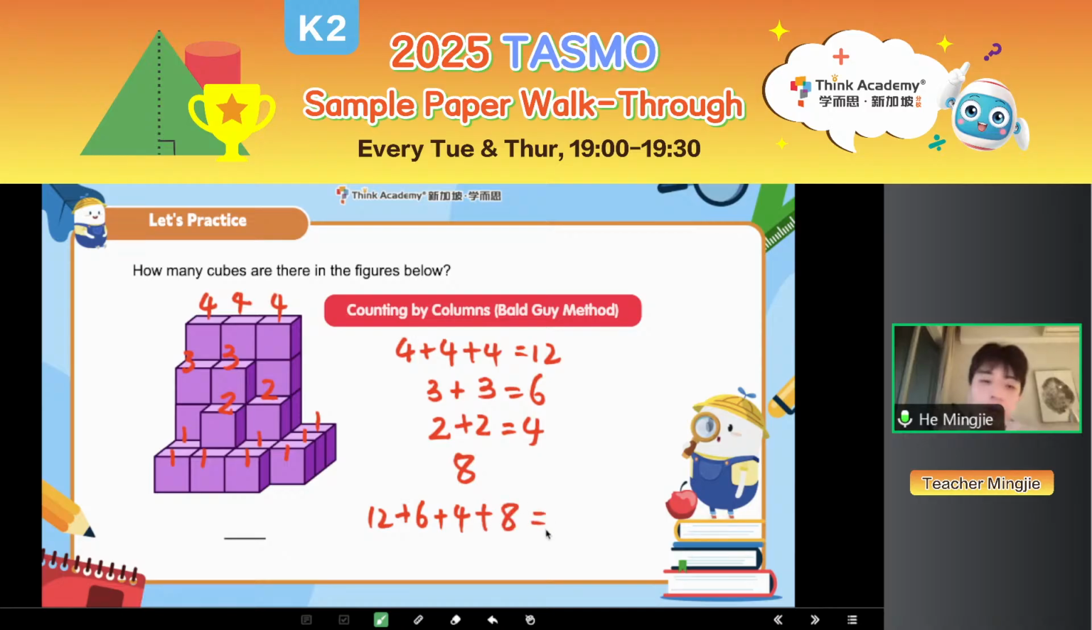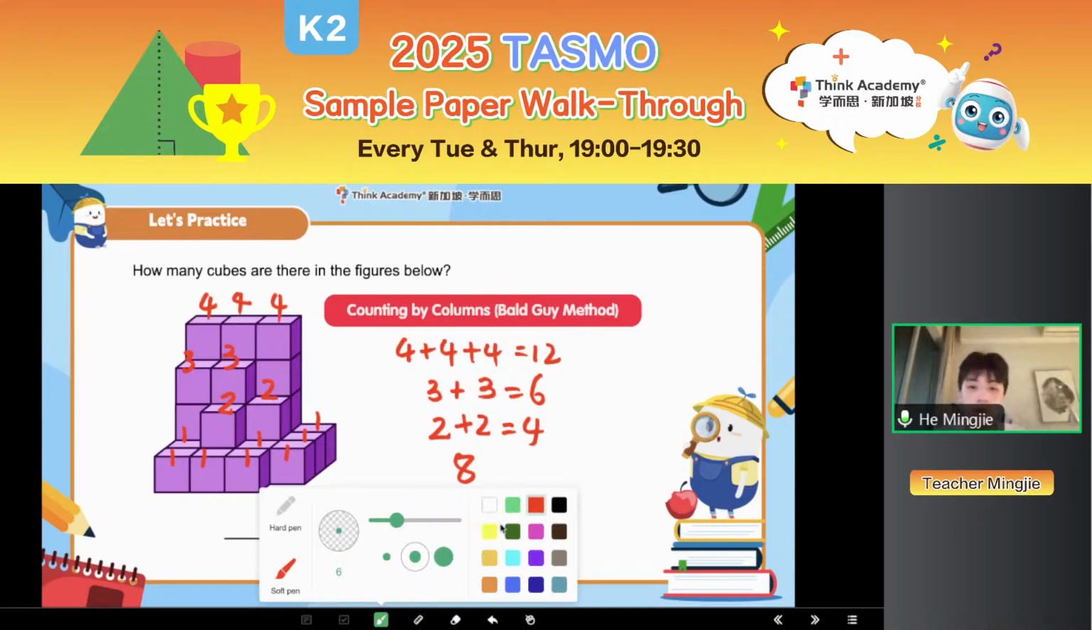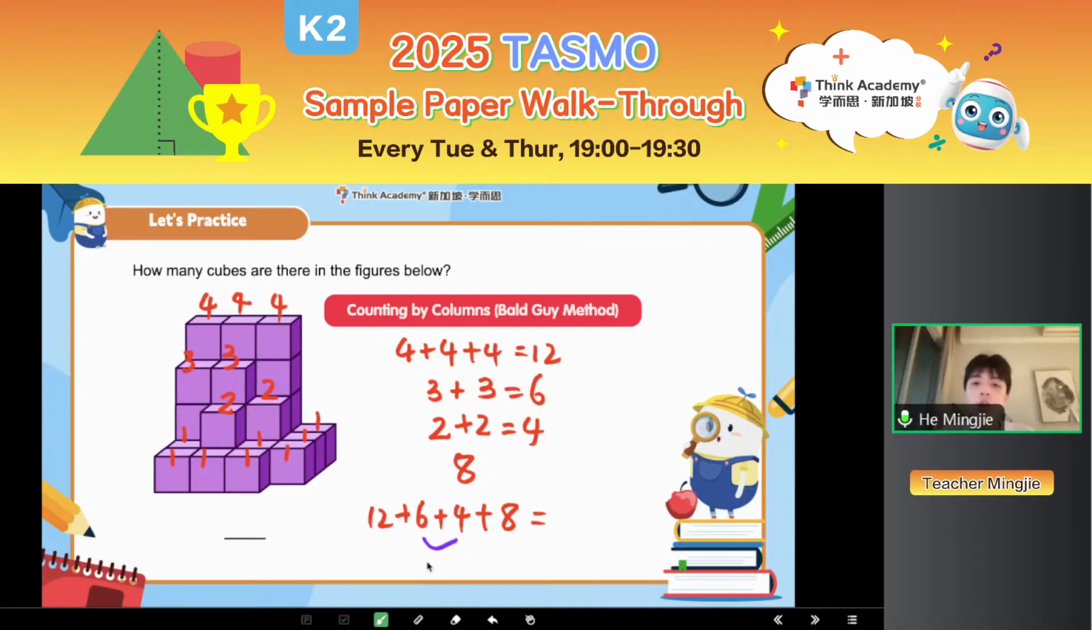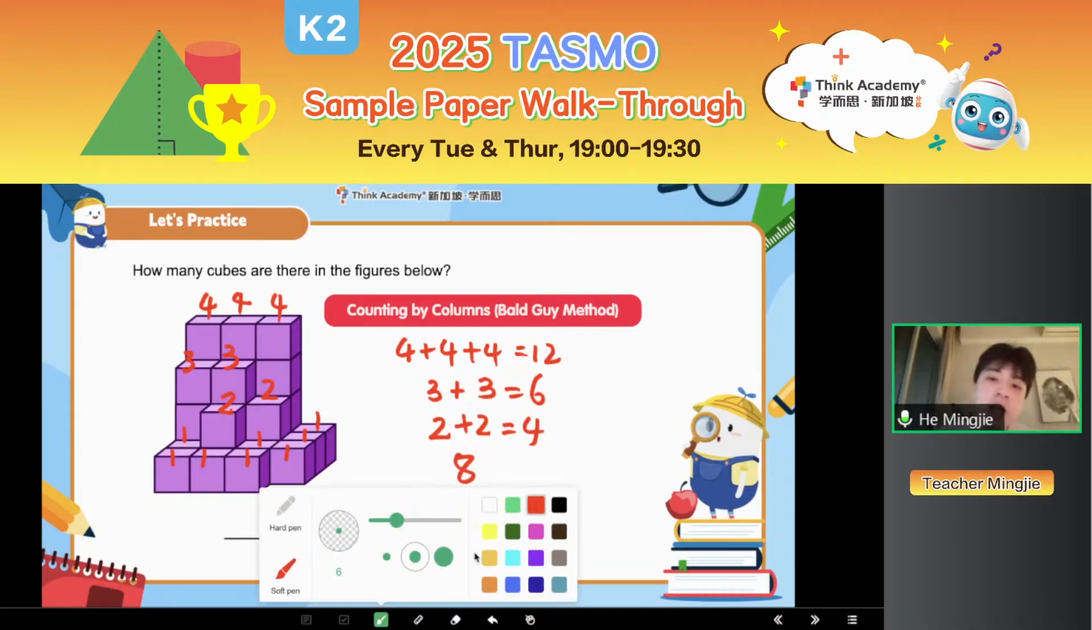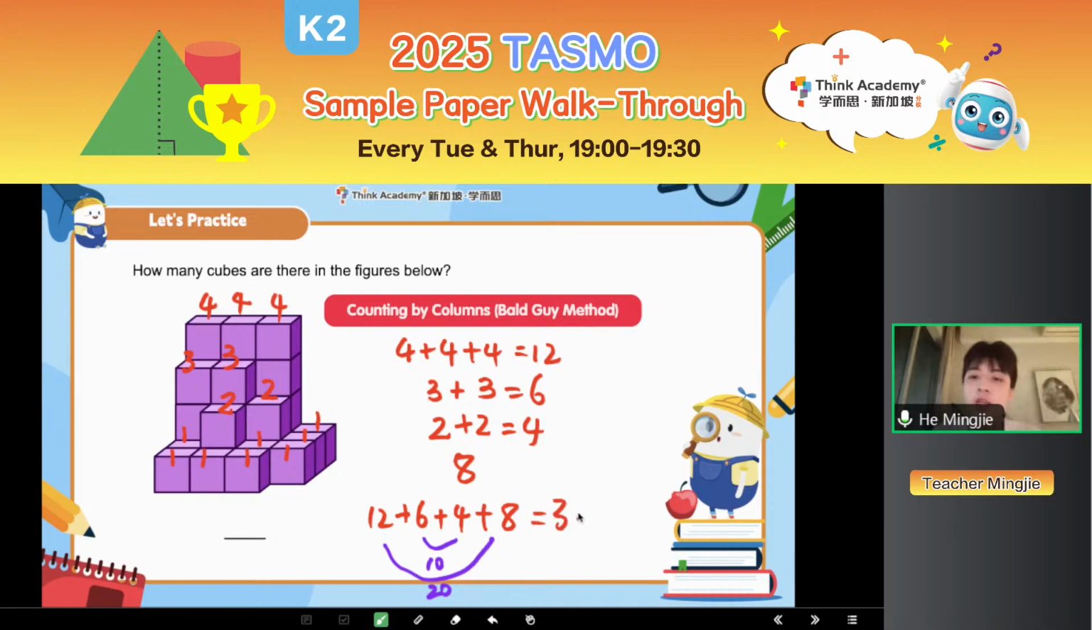You can find the best friend pairs by yourself, right? This time, it's also the same thing. We can make tens to make our calculation easier. So you see here, 6 and 4 will be 10. And 12 and 8 will be 20. So the same thing happens again. 20 plus 10 equals 30. Okay, very good. So here is the same answer, 30.